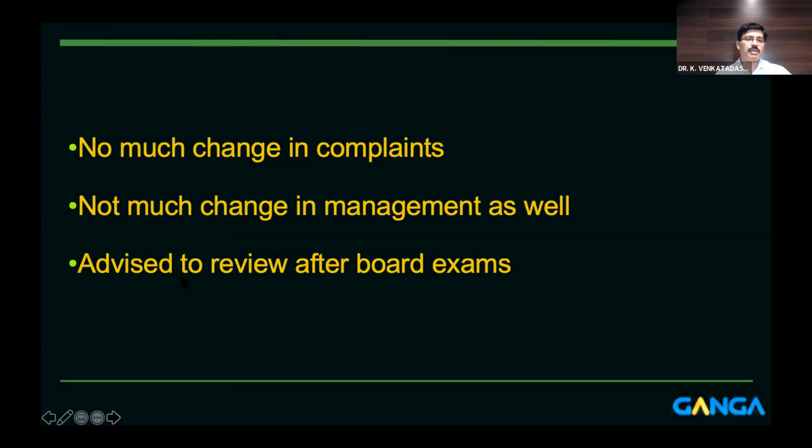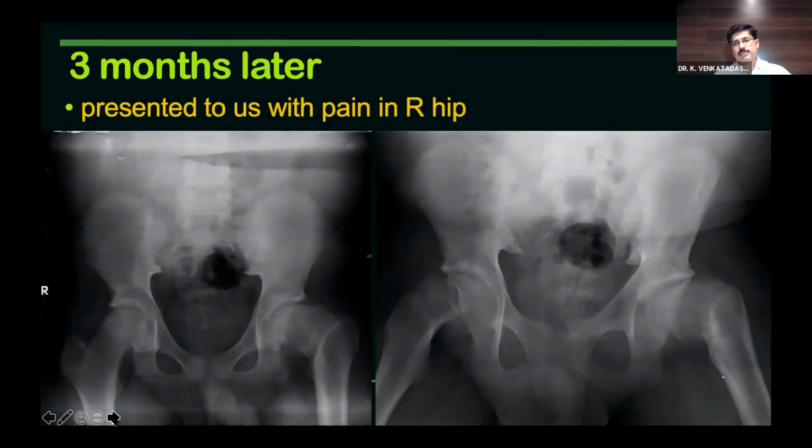So the surgeon again told him to review after board exams. He did not change the management pattern as such. After this, 3 months later, he developed pain in the right hip, and that is when he presented to us. So the patient also realized that something is going on in the right hip. So something is abnormal with him, and he decided to change the orthopedic surgeon finally, and he came to us.